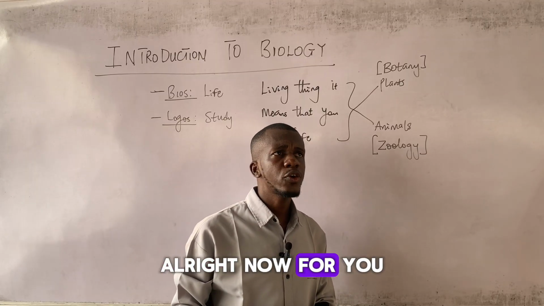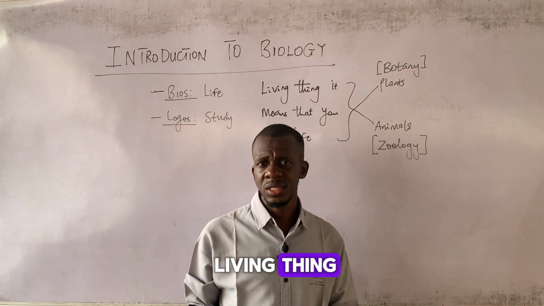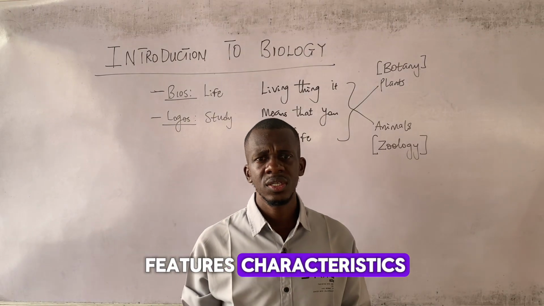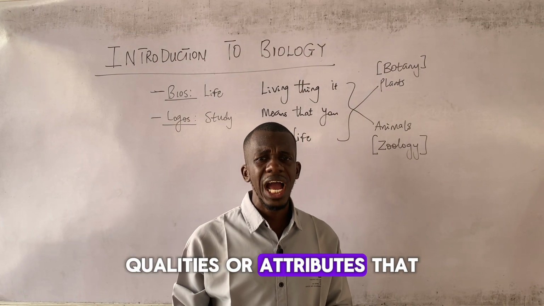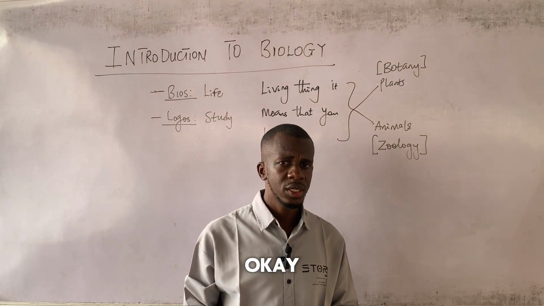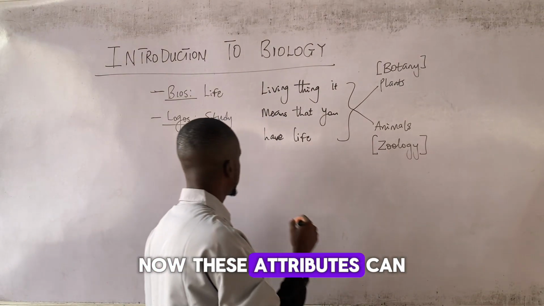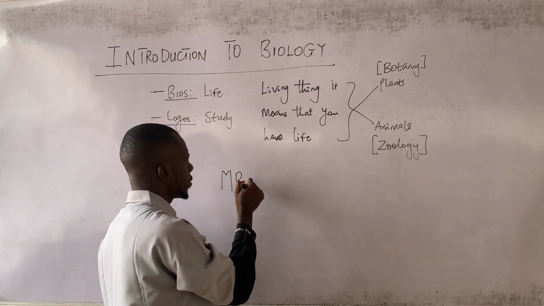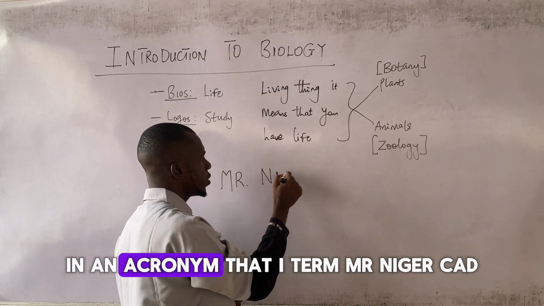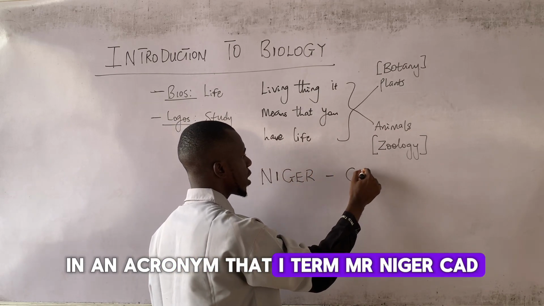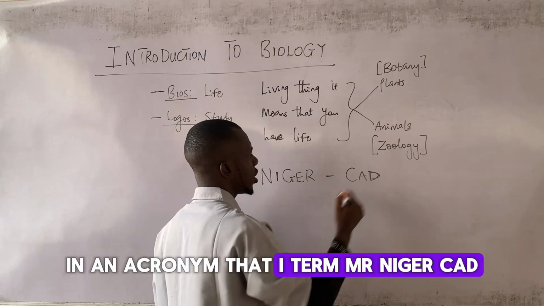All right. Now, for you to be considered a living thing, there must be certain features, characteristics, qualities, or attributes that you possess. Now, these attributes can be summed up in an acronym that I term Mr. Niger card.